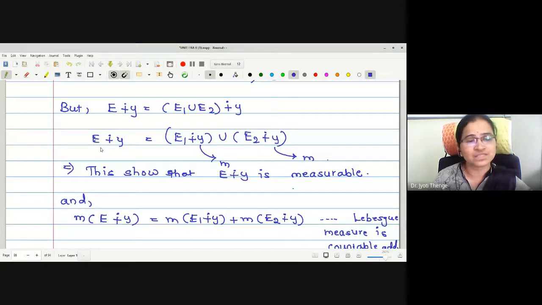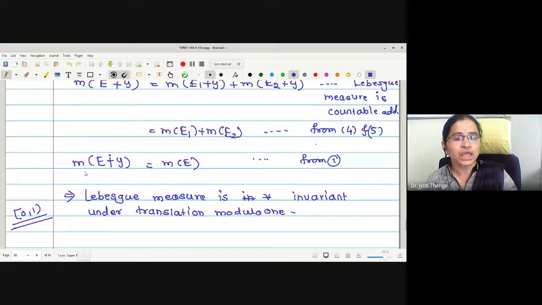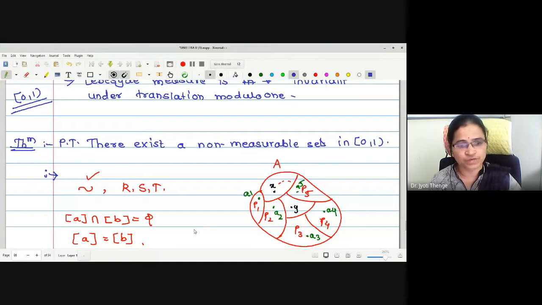But we want E sum modulo 1 with y, and we have written this as the union of these two sets, where both are measurable. Therefore, E sum modulo 1 with y is measurable, and we have also proved that the measure of E sum modulo 1 with y is the measure of E. Therefore, the Lebesgue measure is invariant under translation modulo 1. This is the first lemma we have proved.